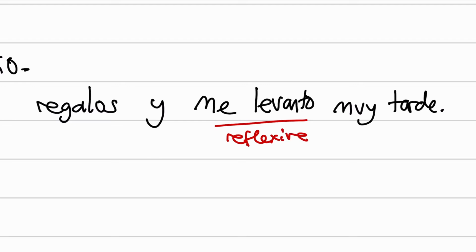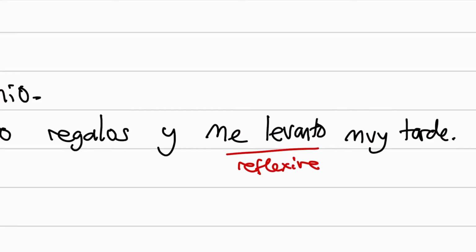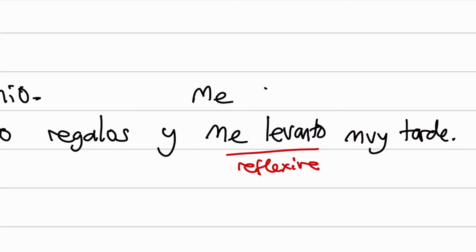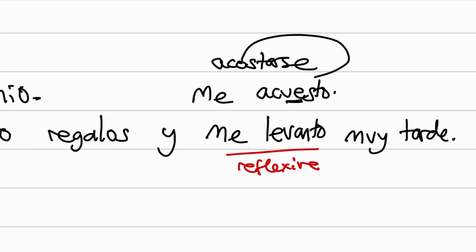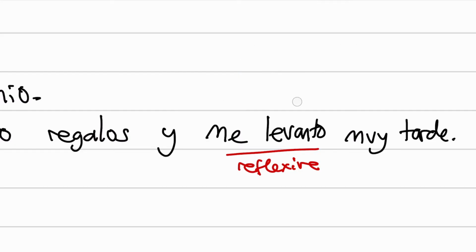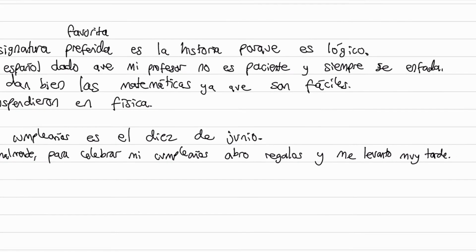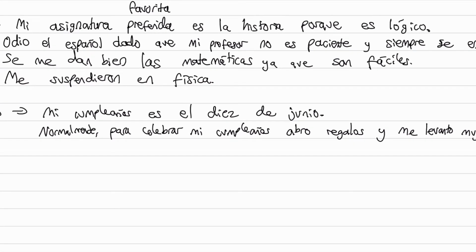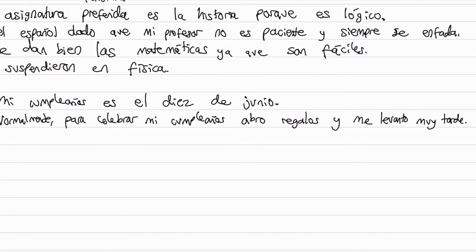To go to bed is acostarse, so it'll be me acuesto. It's stem changing, so acostarse, just to quickly explain, this O becomes a UE. Vale? So keep a note of those reflexive structures, especially for this topic. So that is another sentence we can say: normally to celebrate my birthday, I open gifts and I get up very late.